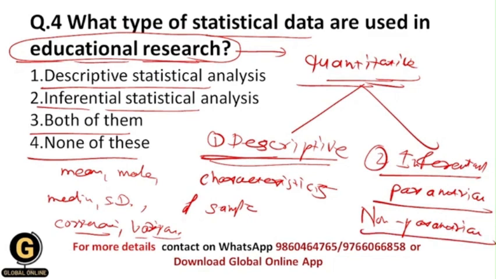As well, we are going to see mean, mode, median, standard deviation, correlation, and variance in upcoming videos, so don't worry. And that's why the correct answer over here is 3, that is both of them, because here we can use descriptive statistical analysis and inferential statistical analysis both in educational research.